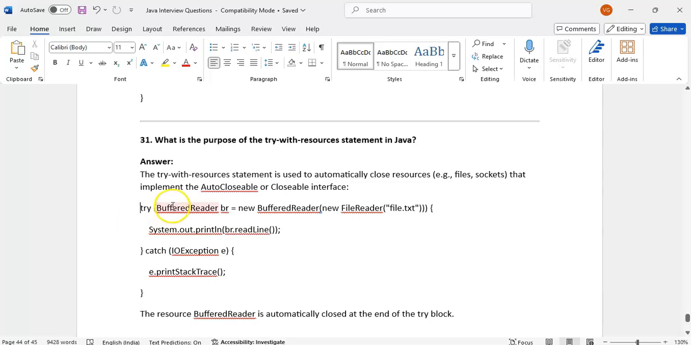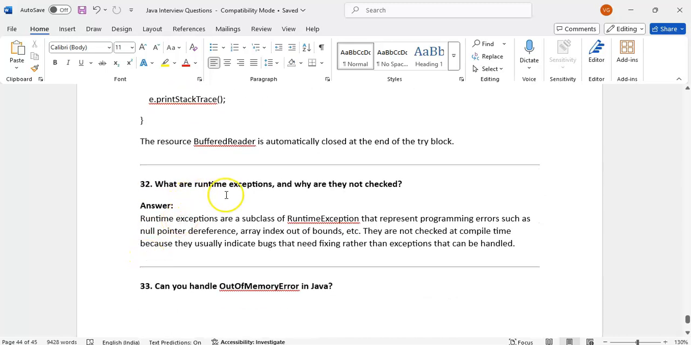But if we use try with brackets, inside the brackets we can write BufferedReader. If we write like this, we no need to close it, it will close automatically once the execution is done. We no need to explicitly close. That is the advantage of try with resource. But BufferedReader should implement the AutoCloseable or Closeable interface. Then only it will close automatically.